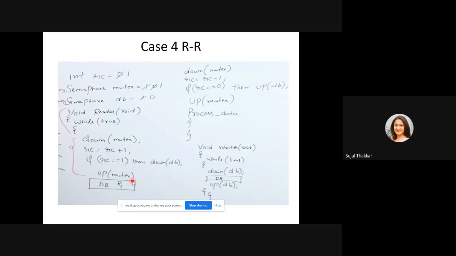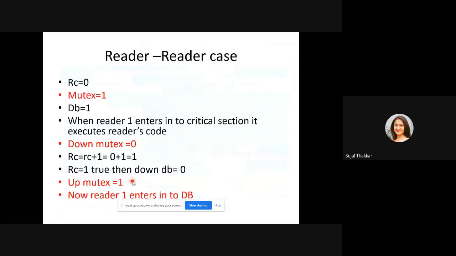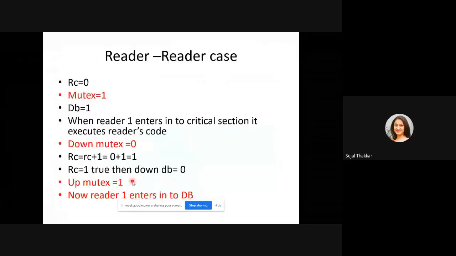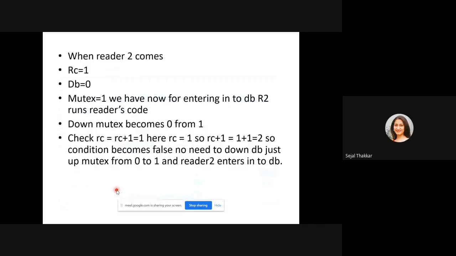Okay, now reader 1 is in the critical section. At the same time, reader 2 is coming. Now when reader 2 comes, as per this, we have RC equal to 1, DB equal to 0, and mutex equal to 1. So the same thing I am writing here: RC equal to 1, DB equal to 0 because of down DB, and mutex equal to 1 because of up mutex.